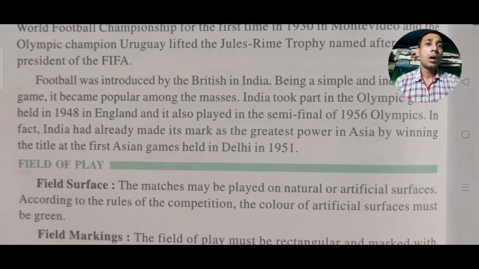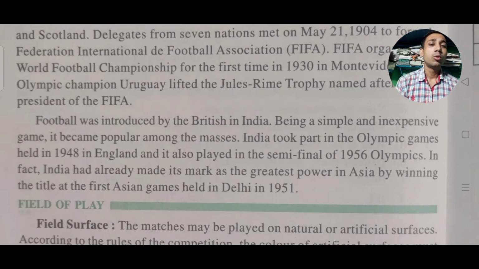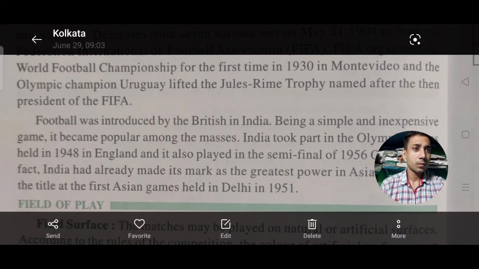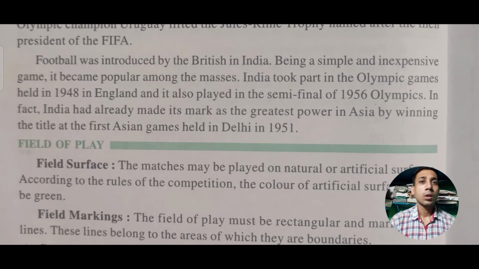Then where do we get this game? So we get this game from the British. Football was first introduced by the British in India, and being a simple and inexpensive game, it became popular among the masses. India took part in the Olympic Games held in 1948 in England, and it also played in the semi-final of the 1956 Olympics.